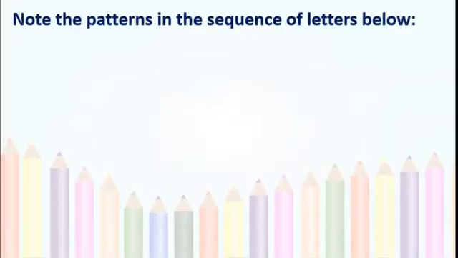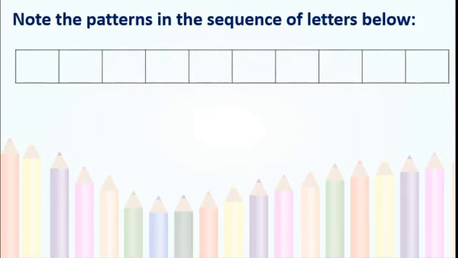Students, here note the patterns in the sequence of letters below. Okay, now we will see the patterns in the sequence given in the table. See, this is a table, correct? Now we will write some letters. This is A, okay?